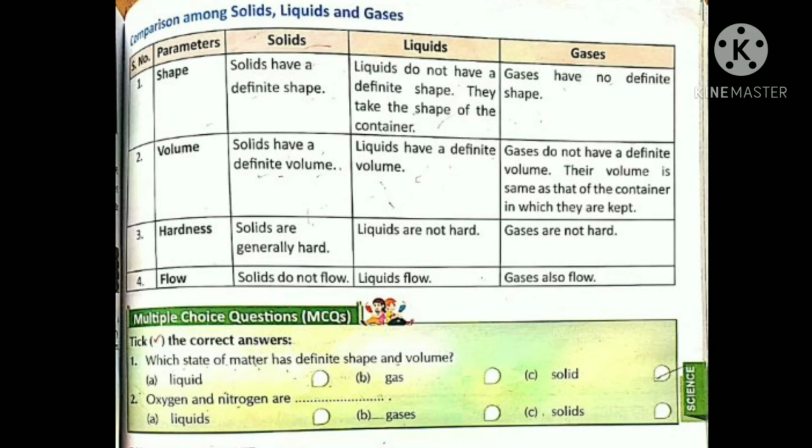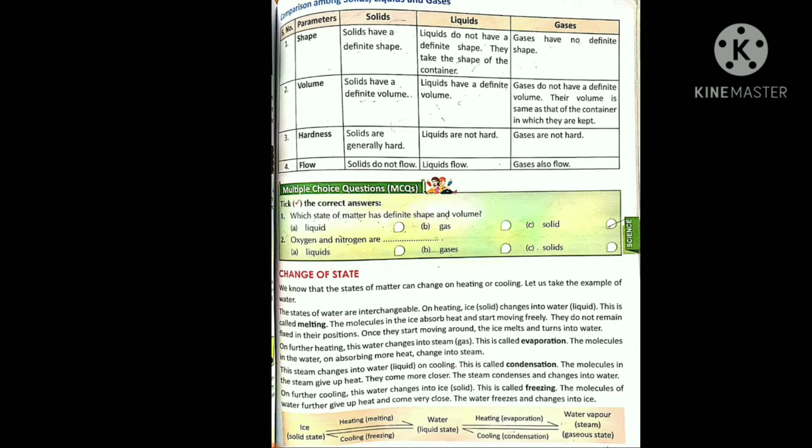We will discuss the comparison among solid, liquid and gases. We will see it in a tabular format. First we will see the parameters, then solids, then liquids, and then gases. If you consider the shape, solids have a definite shape. Liquids do not have a definite shape, they take the shape of the container. Gases have no definite shape.